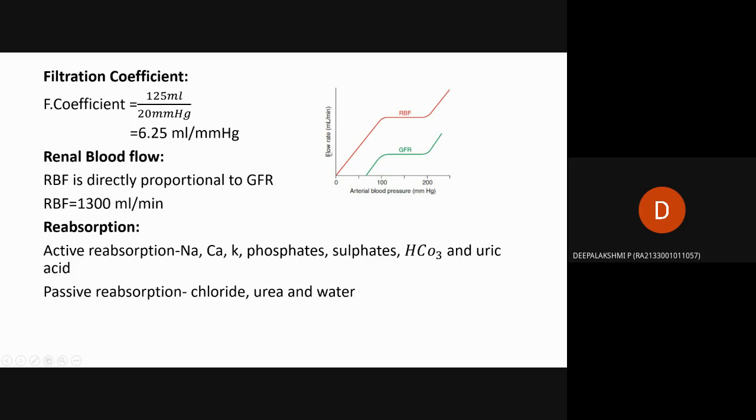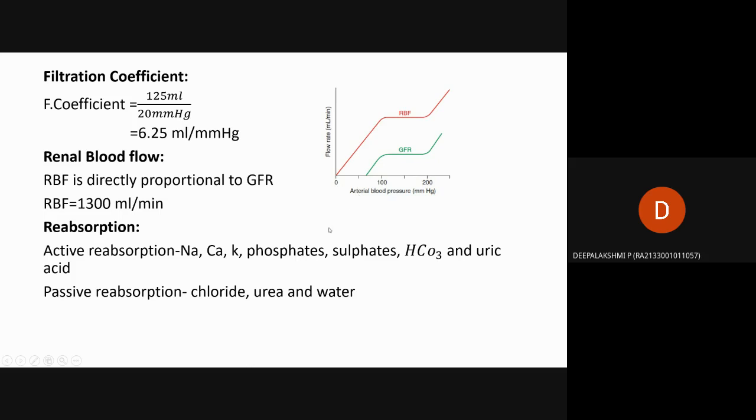Renal blood flow is shown with the red line, and glomerular filtration rate with the green line. When the pressure increases, the flow rate also increases, as given in the graph.